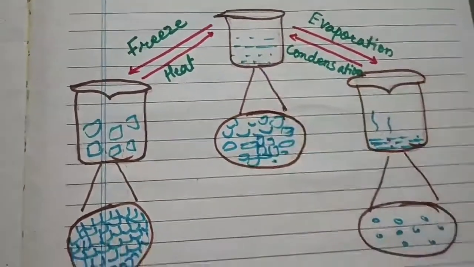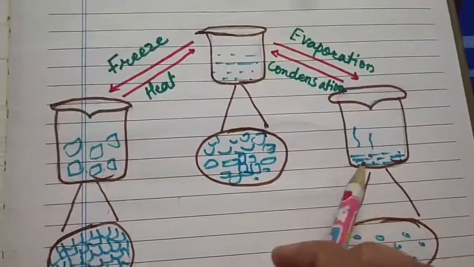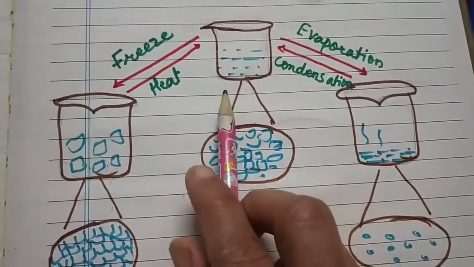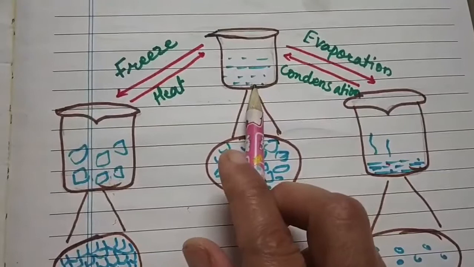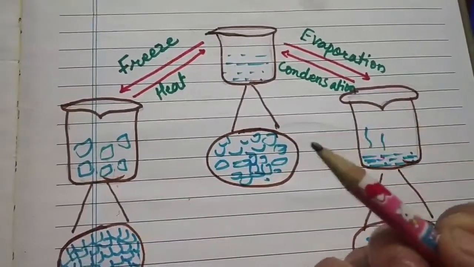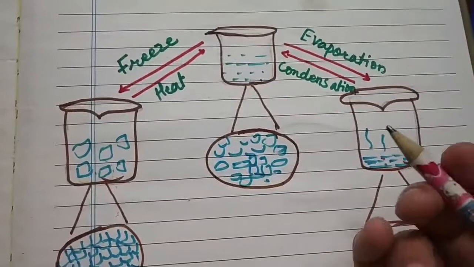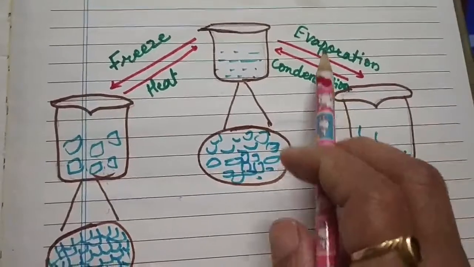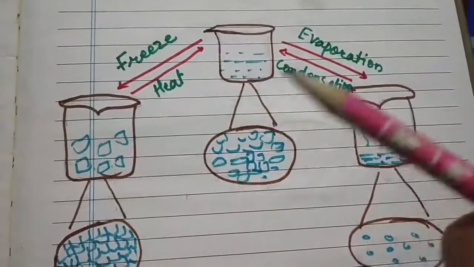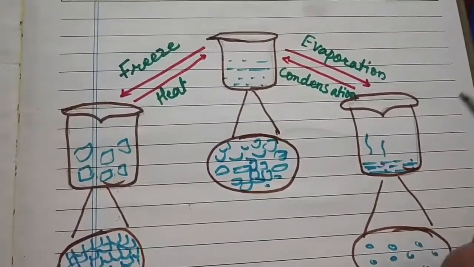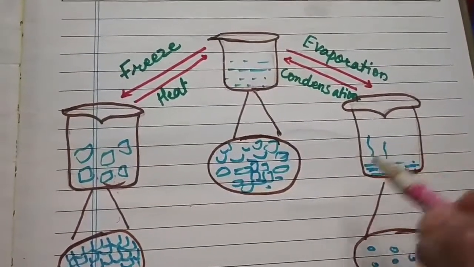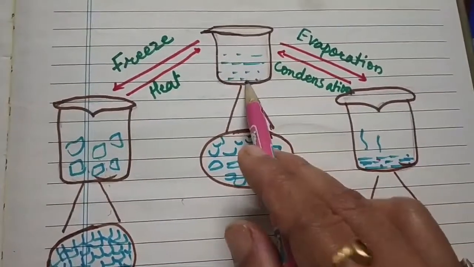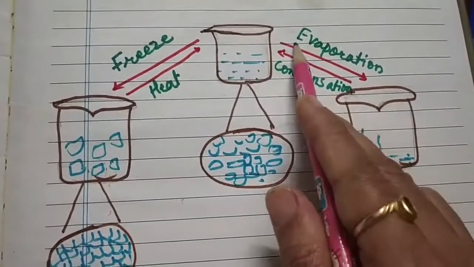Next, when we give heat to the water, what will start? Vapors come from the water. The water starts to boil and we get vapors. When vapors come from the water on heating, that is called evaporation.